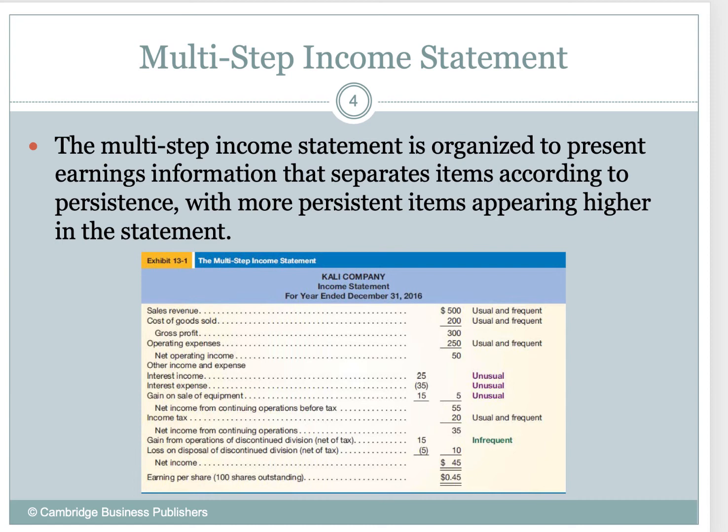The next thing we have is net income from continuing operations. That should be discontinued operations, because basically what we're looking at here is, what if we have to discontinue a division, or what if we have to dispose of a specific item within the company? That's infrequent. So notice we put those closer to the bottom of the multi-step income statement. Okay, and any gain on operations from a discontinued division, any loss on disposal of a discontinued division, those are almost always going to be infrequent items.